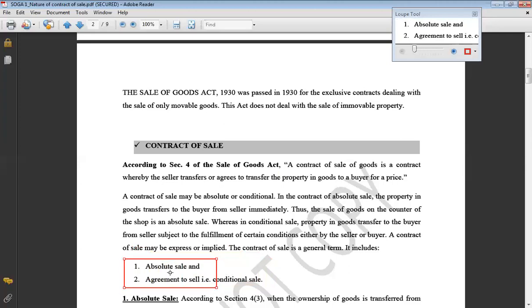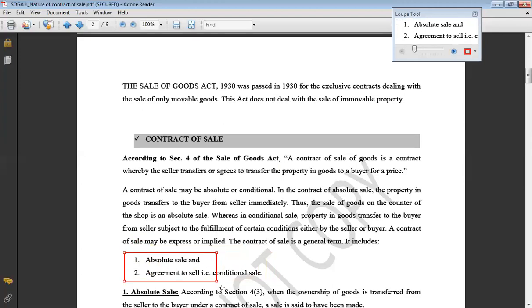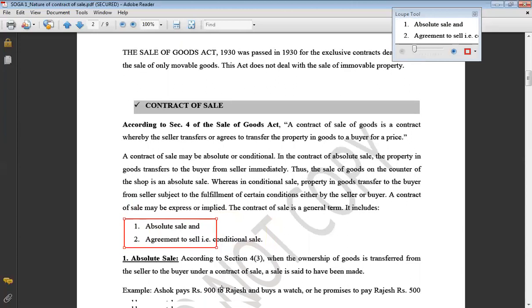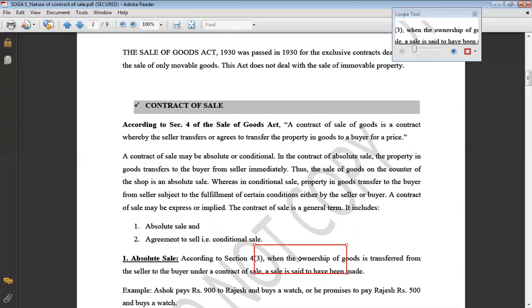So basically, a contract of sale may be a sale or it may be an agreement to sale. Let me explain what these two types of sale are. Absolute sale here means unconditional sale, where the parties, the sellers and the buyers, have not imposed any kind of restriction or condition for the sale, and the ownership of the goods is going to be transferred immediately from one person to the other person.